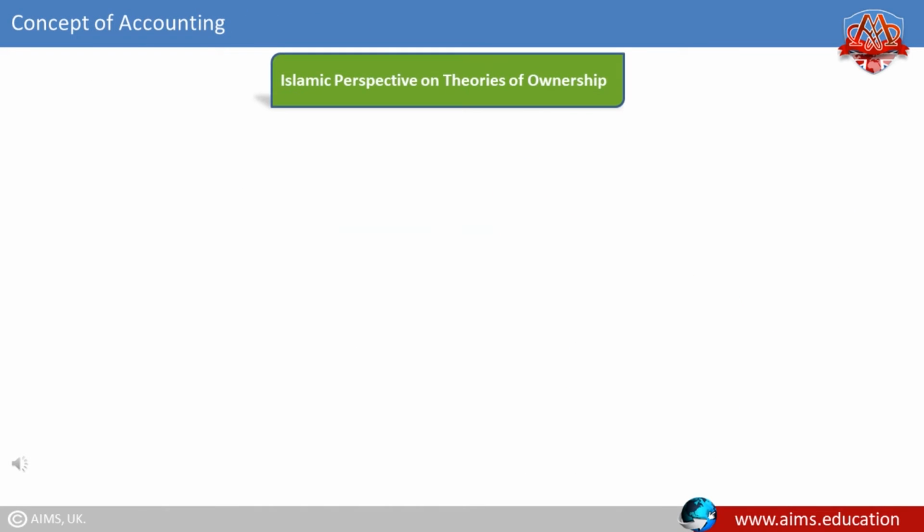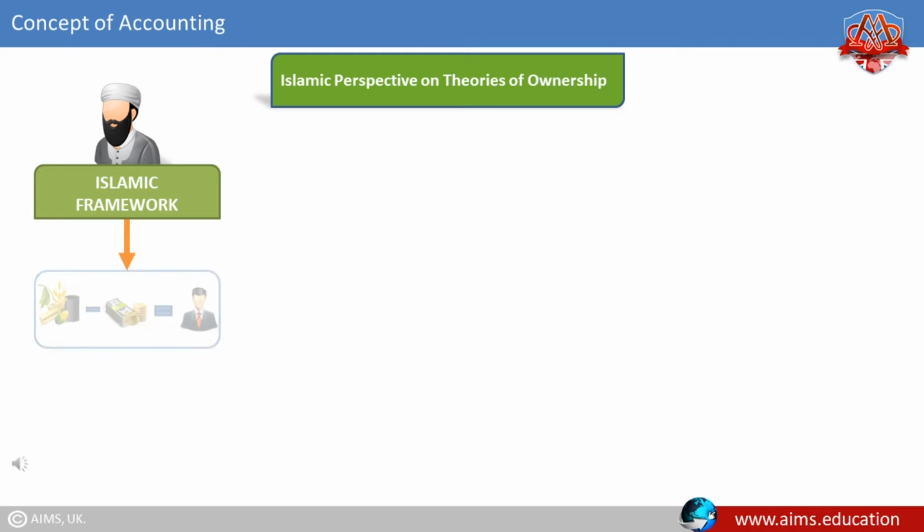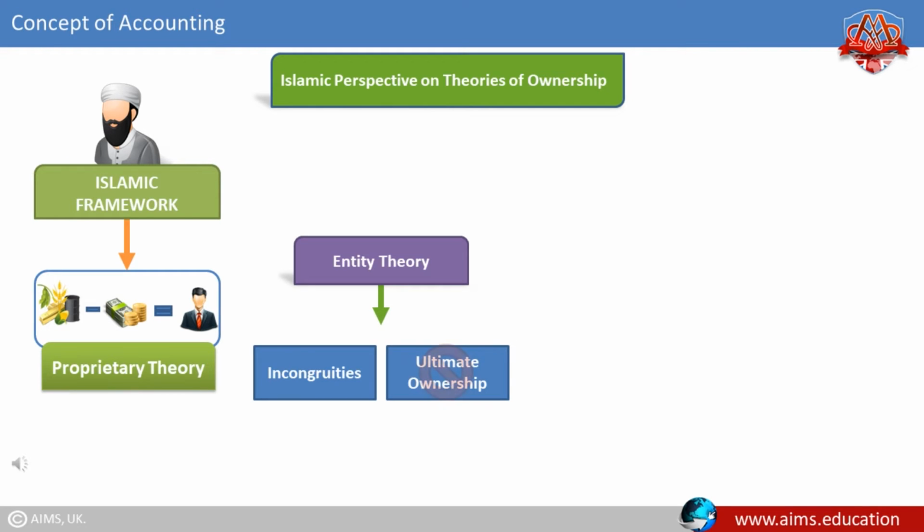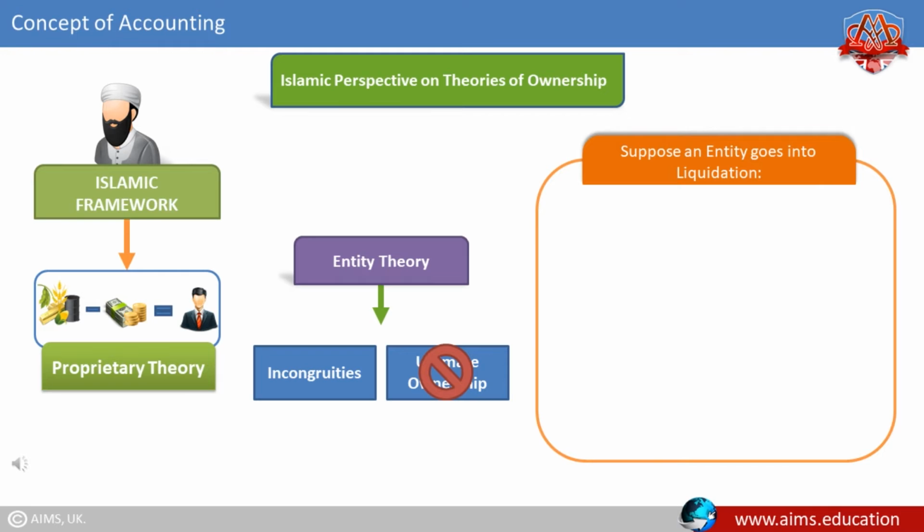Islamic perspective on theories of ownership. The Islamic framework supports the proprietary theory because the entity theory suffers from some incongruities and the ultimate ownership of the business is not clear. For example, suppose an entity goes into liquidation.